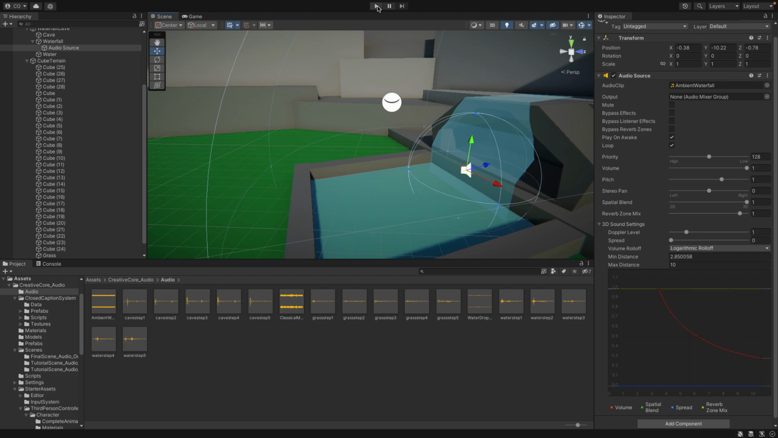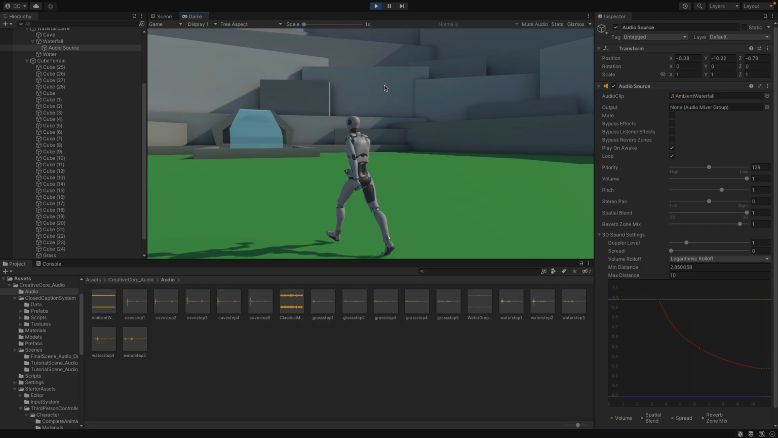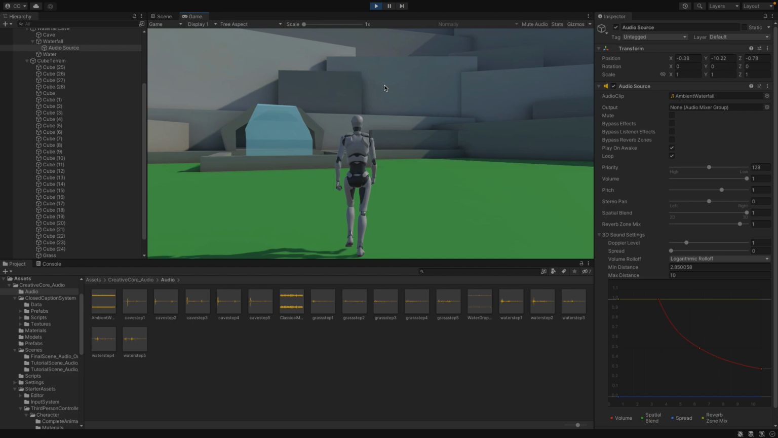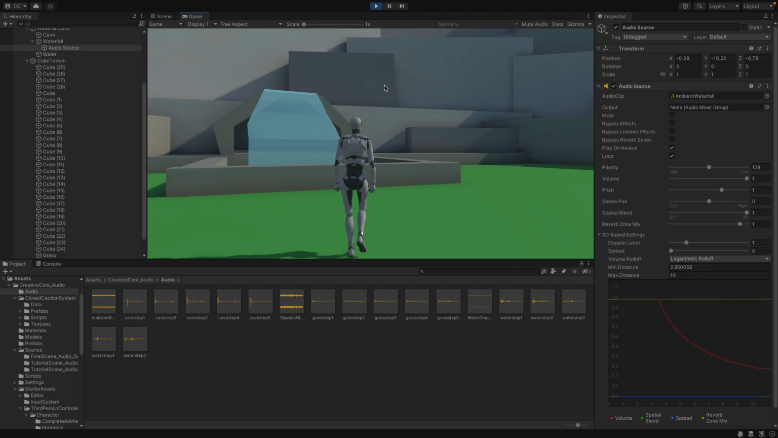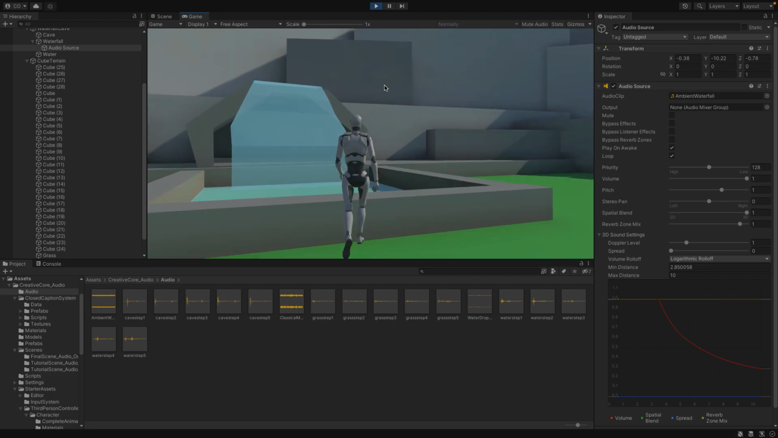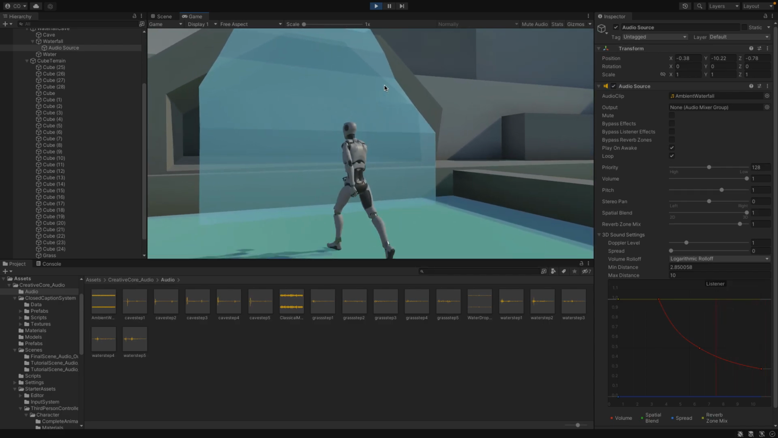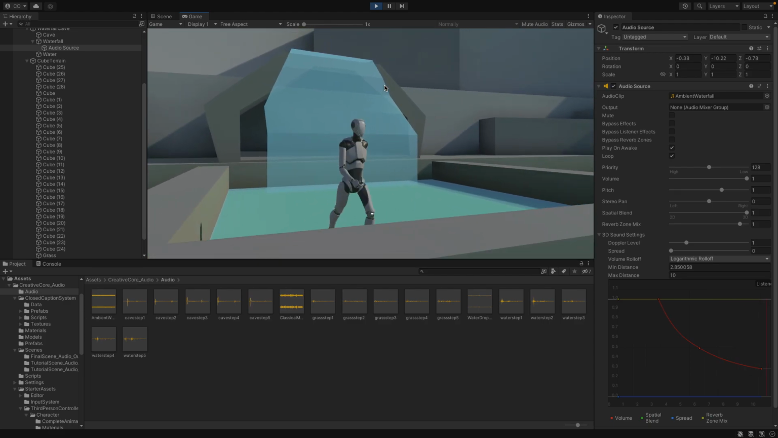All right, and then let's play it and see the difference. As you can see, the audio gets louder the closer we get to the mouth of the cave, and then drops off as we go away.